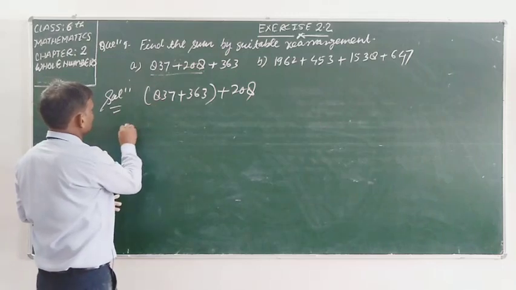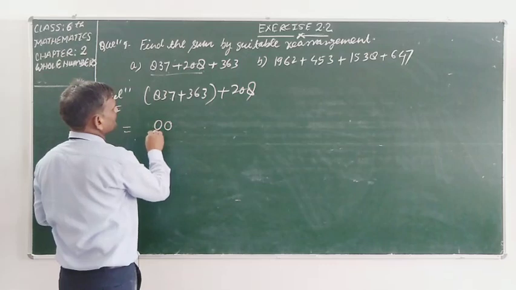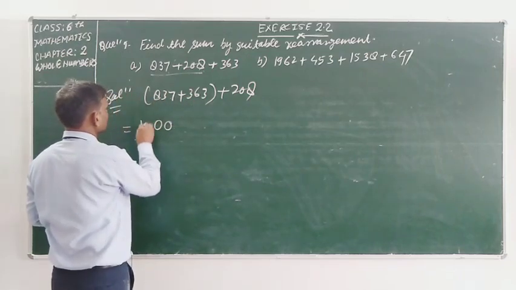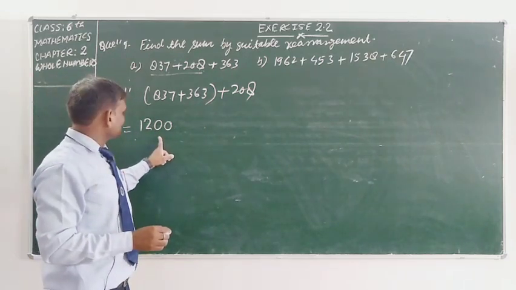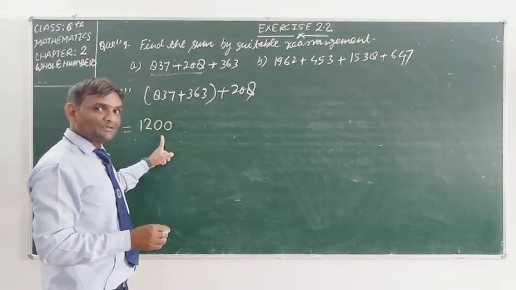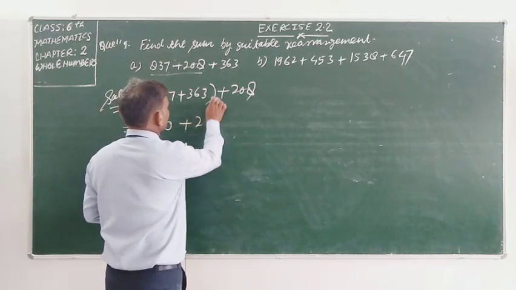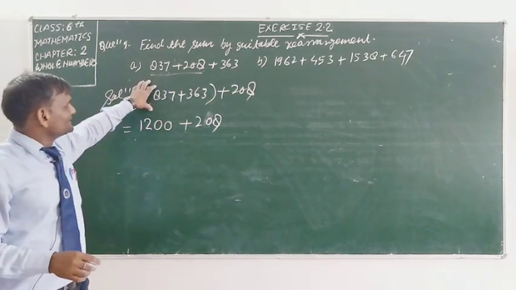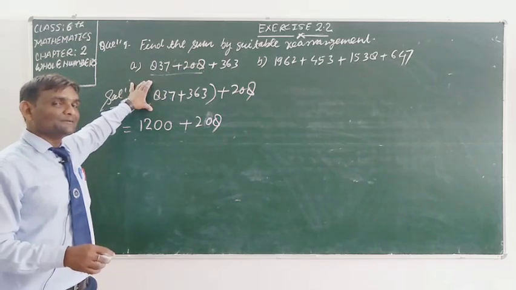So student, we get 1200. Student, you are seeing in this sum that it gives the zeros. In this sum we will add 208, and such numbers which give zero in your result we can add easily.